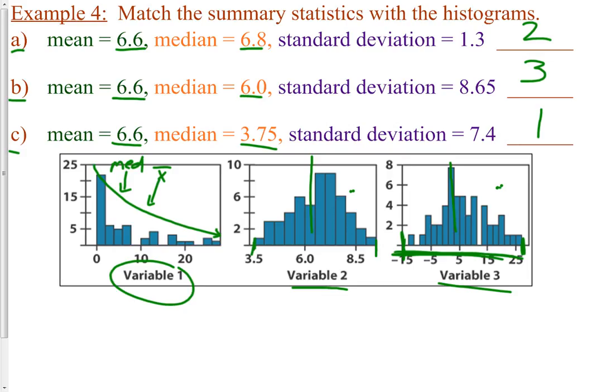Okay, so take a look at the graph, see if you can find skewness in some way or the other, and whatever way the skew is, it pulls the mean that direction. If it's symmetrical data, then you've got to look at the standard deviation. The higher the standard deviation, the more spread out the data is.